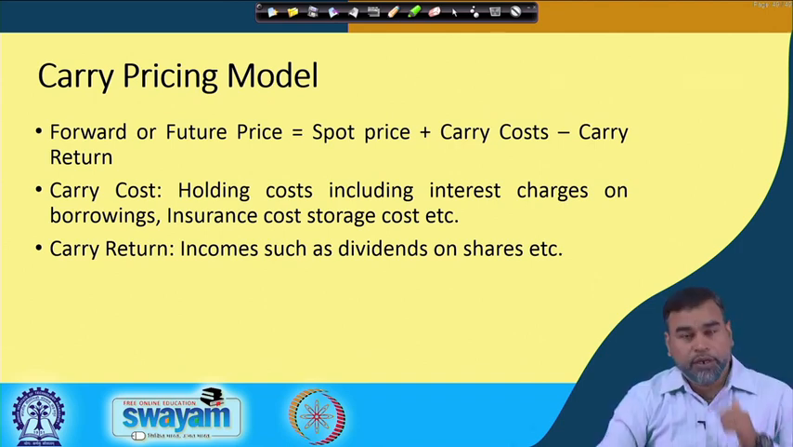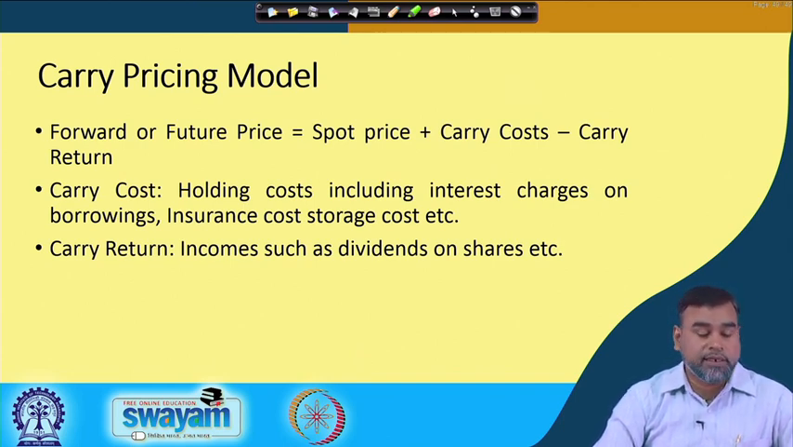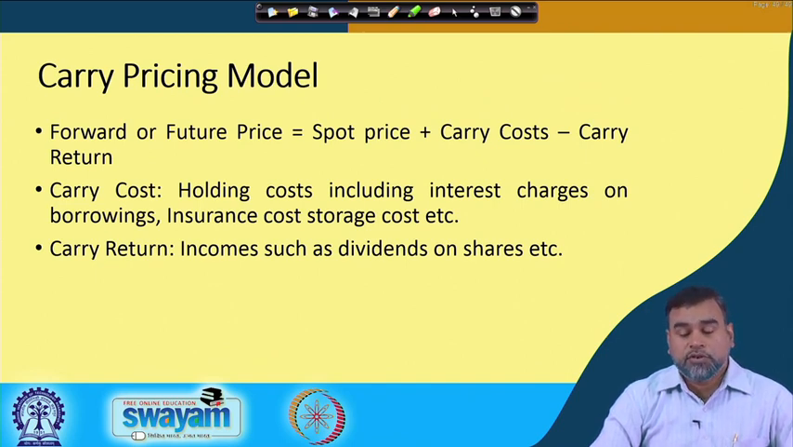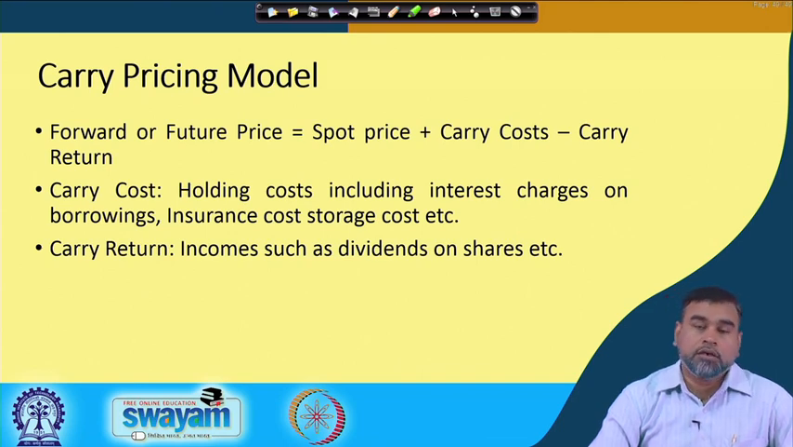In a very simplistic way, the carry pricing model is nothing but the spot price plus the carry cost minus the carry return. How much cost we are incurring for this option or future contract, what is the spot price today, and how much return we are going to get from this. That is basically the price of the forward or the future. That is the basic, fundamental theoretical logic we can establish for pricing of the future.